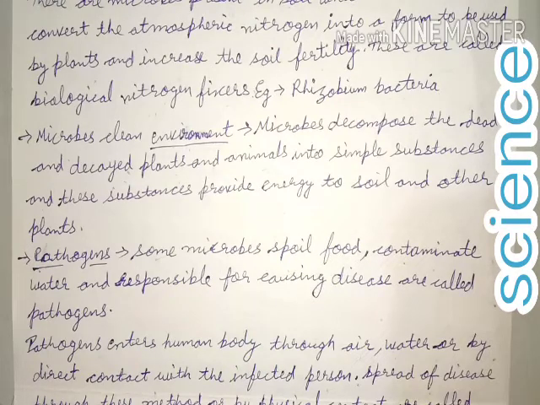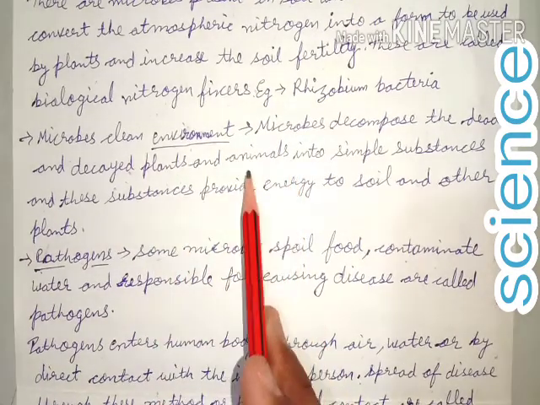These microbes convert both of them into simple substances and give the energy to soil, and from soil the other plants take the energy. Means microbes clean the environment by decaying the plants and animals.